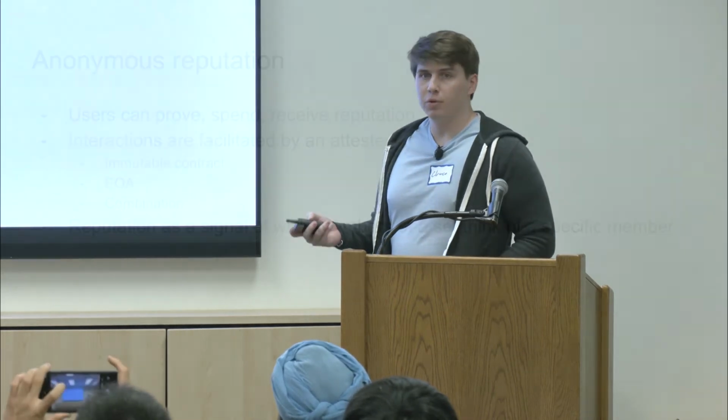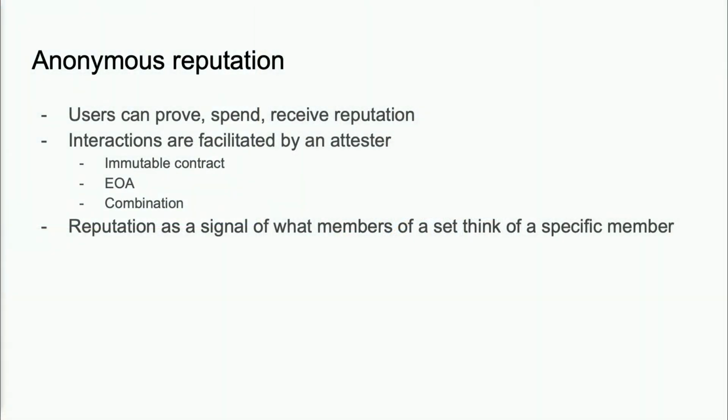Unirep is an anonymous reputation system that can be overlaid onto sets of anonymous users. In this system, users can prove, spend, and receive reputation. Interactions are facilitated by an attester, and this attester can be an immutable contract, an externally owned account, or some combination of the two.